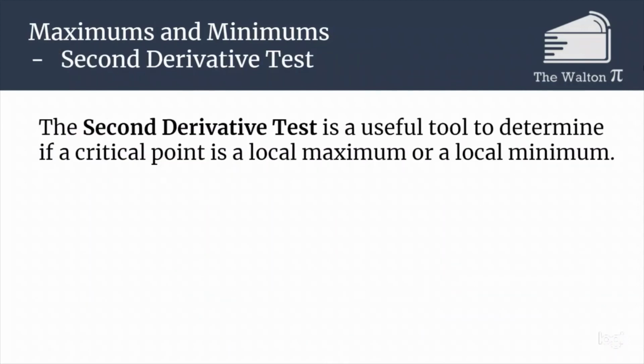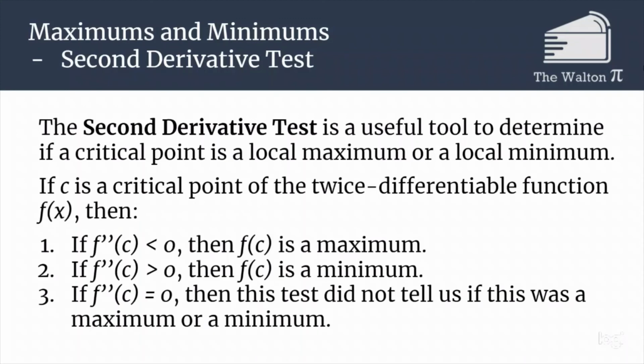We can also use what's called the second derivative test. If we have a critical point on a twice differentiable function, meaning we're able to take two derivatives, then if f double prime at c is less than 0, it's a maximum. If f double prime of c is greater than 0, it's a minimum. And if f double prime of c is equal to 0, then this test didn't tell us if it was a maximum or a minimum.